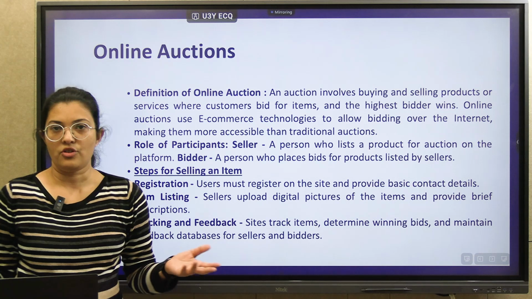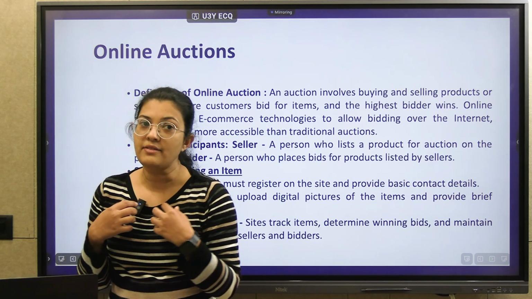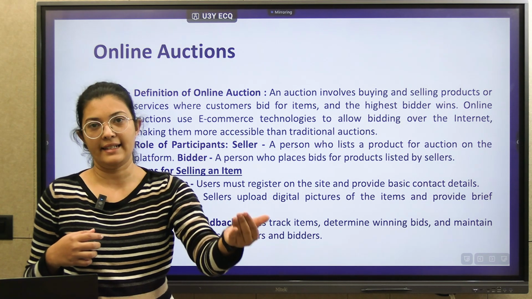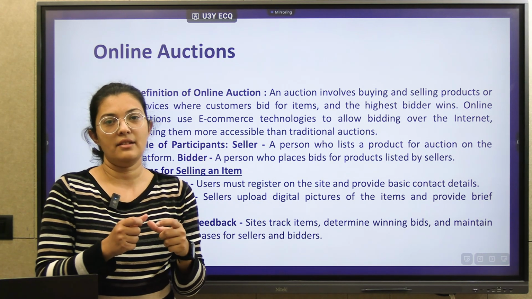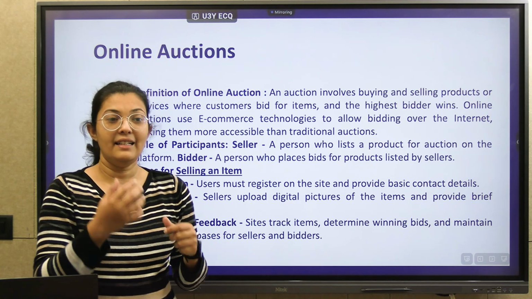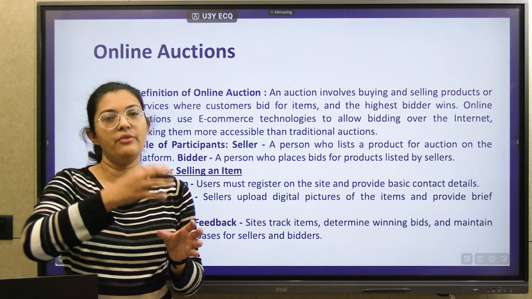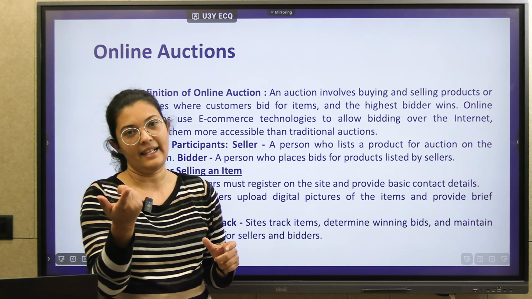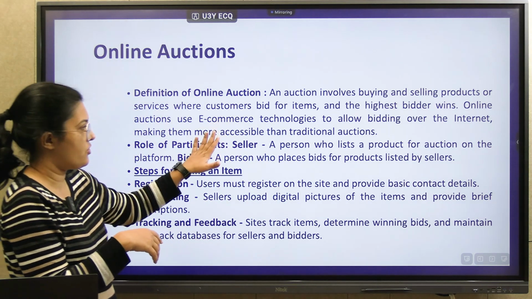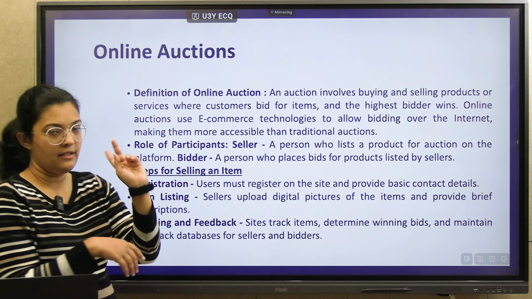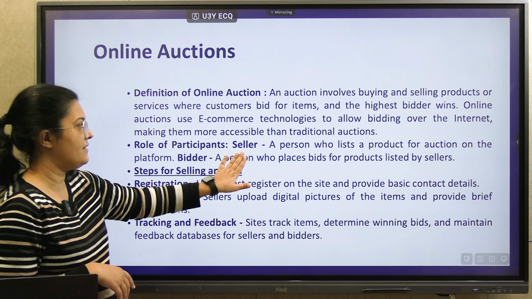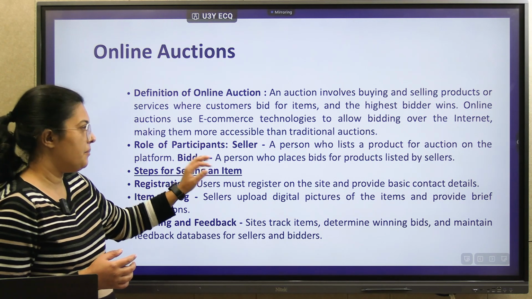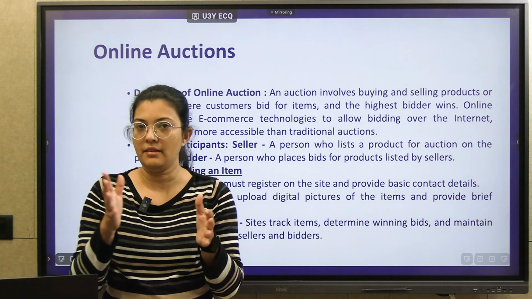Next is online auctions, right? Auction, you know that, right? We have some product that we want to sell to the customer, and there are multiple buyers for it. But in this the price is not a fixed rate. Multiple buyers will bid for our product, and the customer who gives the best bid will get that product. That is what an online auction is, right? So in auctions there are two persons involved. One is the seller, who has the product, and the second is the bidder, who wants to bid for that product.